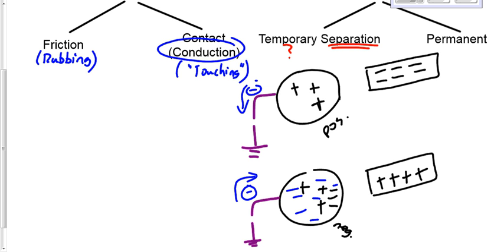One thing I want you to notice here, guys, is this. The side of the object that was neutral, I should have mentioned this before, when we had a temporary separation of charge. Let me redraw that, actually. When we had that temporary separation of charge, this was my negative.